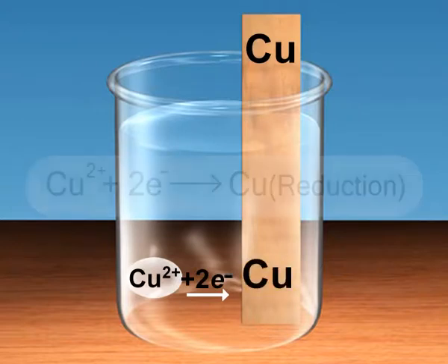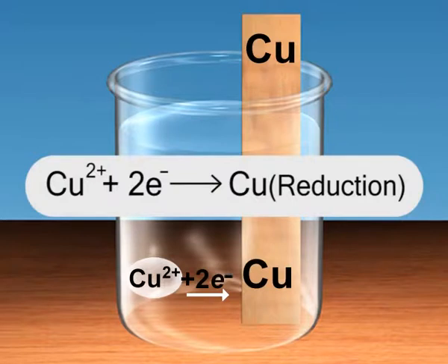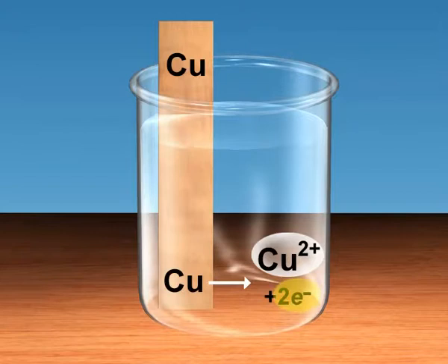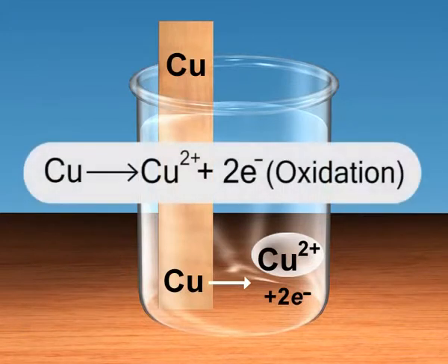Have a look at the equation shown on the screen. Cu2+ plus 2 electrons gives Cu. This is the reduction reaction. Copper atoms on the electrode may lose electrons to the electrode and become cupric ions and go into the solution, that is, oxidation occurs. Cu gives Cu2+ plus 2 electrons.